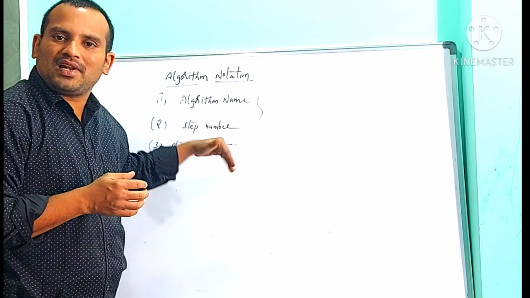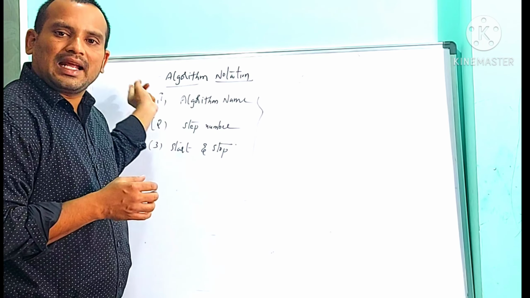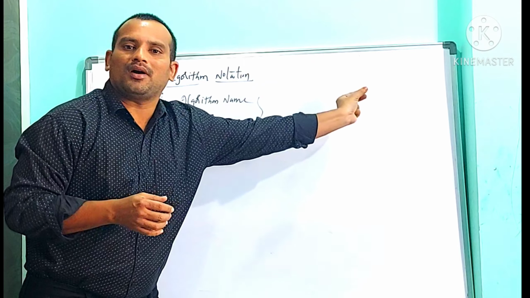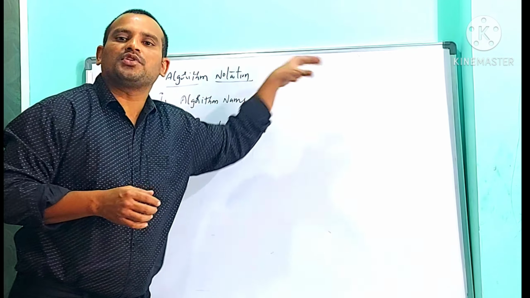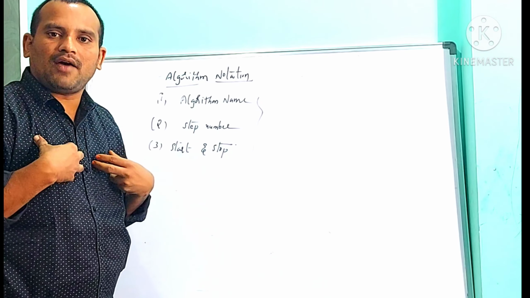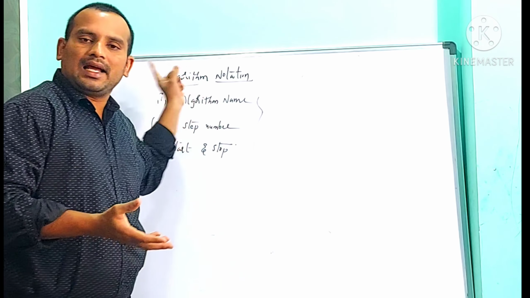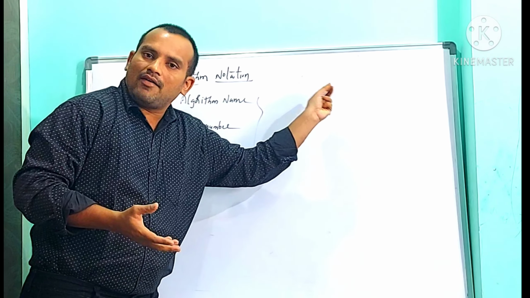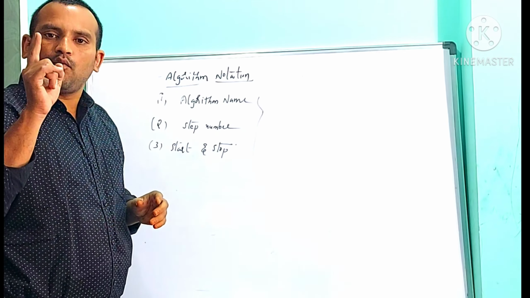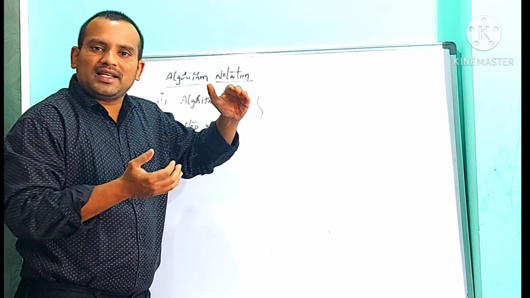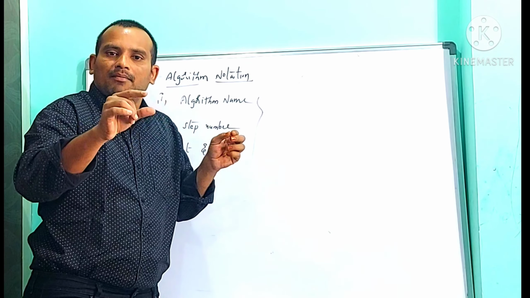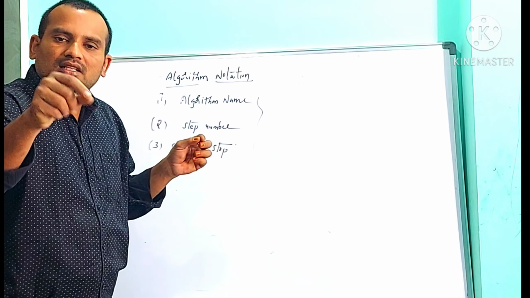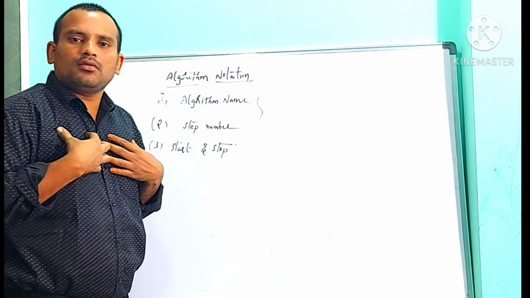So before writing steps of an algorithm, you can put the heading, algorithm name: addition of two numbers. Algorithm name: average of 3 numbers. Suppose if I am going to write average of 3 numbers, then algorithm name is average of 3 numbers. So finally, before writing steps of an algorithm, we need to write the algorithm name. Algorithm name represents the problem which we are going to solve.